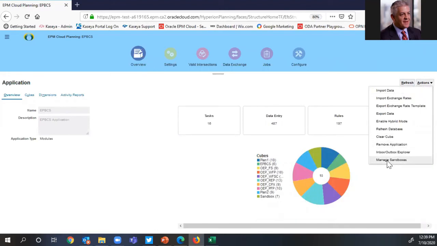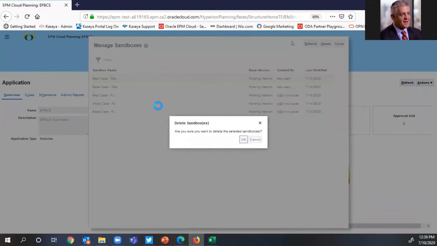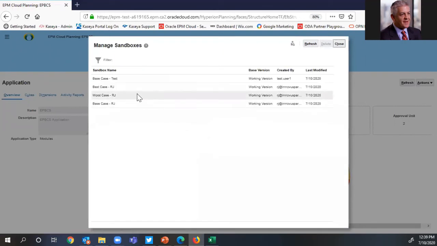I click over here on Actions, Manage Sandboxes, and you'll see all the sandboxes that have been created for this particular plan type. I can go ahead and delete Mr. Shrek's sandboxes as an administrator. I have the ability to do that. So what's happening here right now is I'm doing the cleanup.